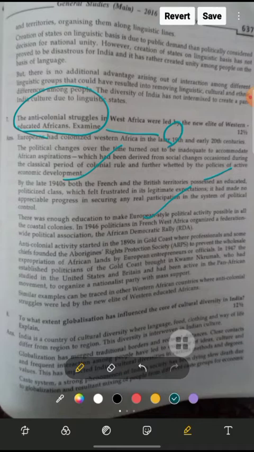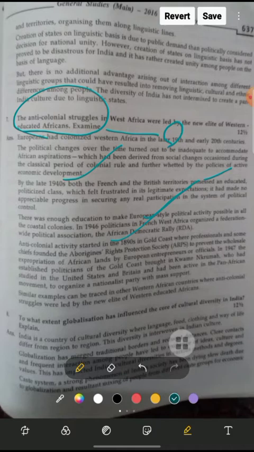The politicians in French West Africa organized a federation-wide political association, the African Democratic Rally, in 1946, against the British and against many kinds of foreign rule.